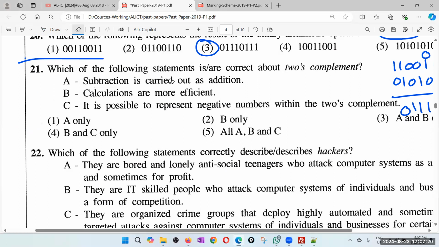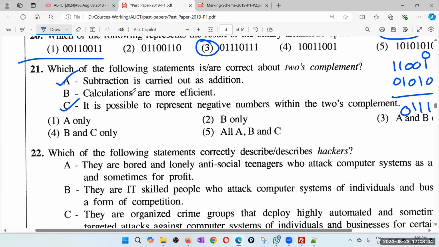Right. A. Subtraction is carried out as addition. That is definitely correct. That is the main advantage, the main use of 2's complement. Calculations are more efficient. In a way, yes, because usually addition is faster than subtraction. But anyway, let's look at it. It is possible to represent negative numbers within 2's complement. Of course, it is possible. That is obvious. So we can take it as also a correct answer.